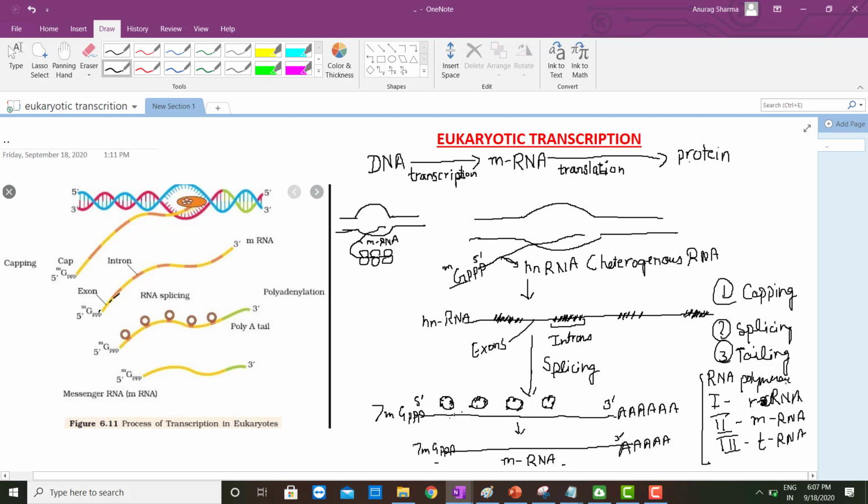So here in eukaryotes, 3 types of RNA polymerases are present, which separately carry out different transcription processes. In prokaryotes, there is only 1 type of RNA polymerase which codes for all types of RNA. So this is the eukaryotic transcription.